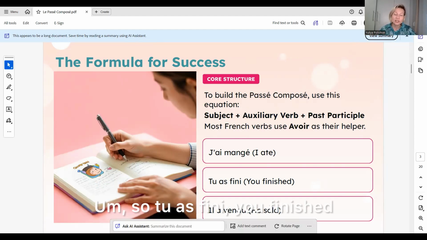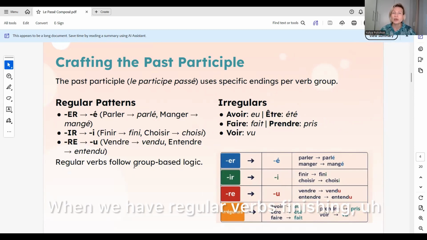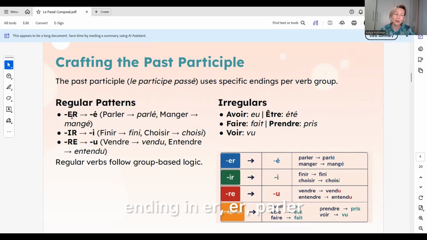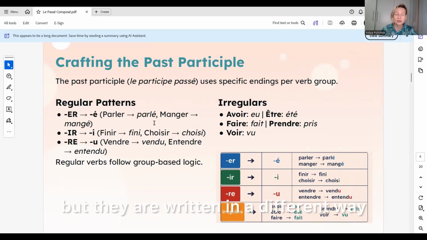So, tu as fini, you finished. Il a vendu, he sold. So, what's happening? How do we form participles, which is important? When we have regular verbs ending in er, parler, it simply becomes parlé, with e with accent aigu. And manger will become mangé. And they will be pronounced the same. Infinitive parler is pronounced the same as the participle parlé, but they are written in a different way.